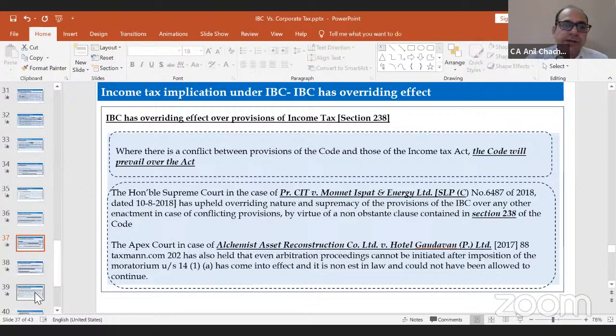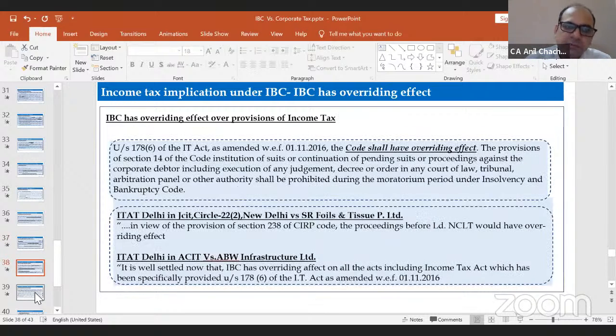In another judgment, Alchemist Assets, the Supreme Court has held that even arbitration proceedings can't be initiated after the initiation of the moratorium. That means the code of 2016 is an overriding code over all other laws, including the taxation law. Keeping the same thing in mind, section 178, subsection 6 has been amended in the Income Tax Act, wherein it has been mentioned that the IBC code shall have an overriding effect.